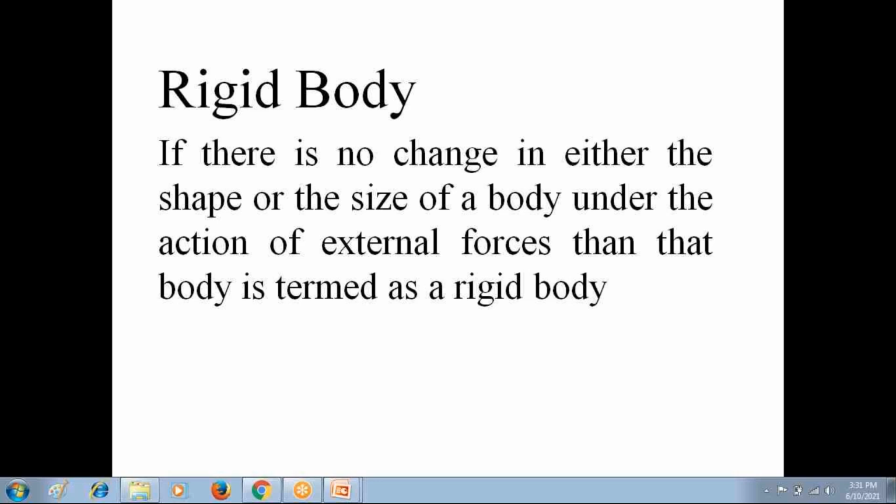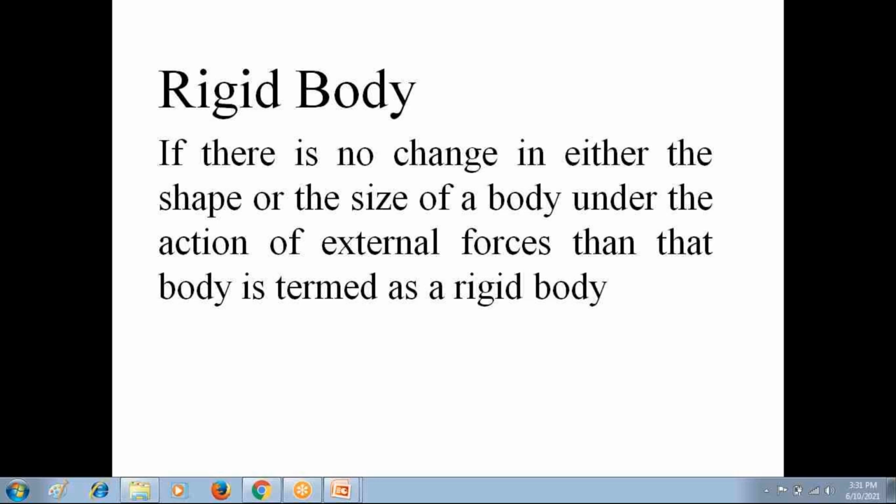That is the definition. If the body has the same shape and size under the action of external forces, or if there is no change in either the shape or size of the body under the action of external forces, we call the body a rigid body. That is the simple definition. Then we have the second definition of rigid body.